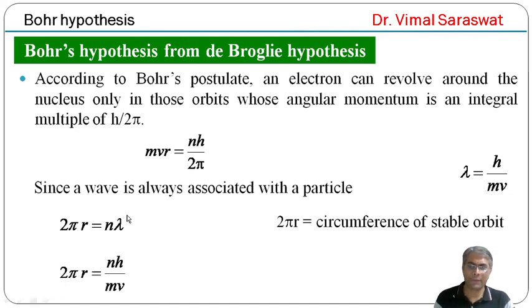So if we substitute, then 2 pi r is equal to nh upon mv, or mvr equal to nh upon 2 pi, and this is actually Bohr's hypothesis. In this way we can get Bohr's hypothesis from de Broglie's hypothesis.